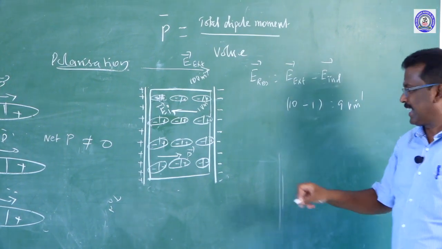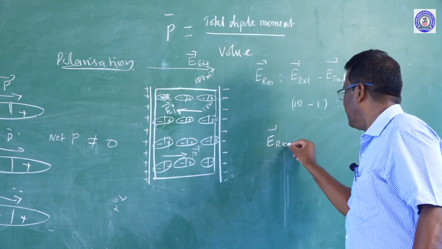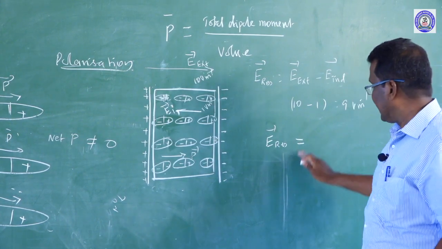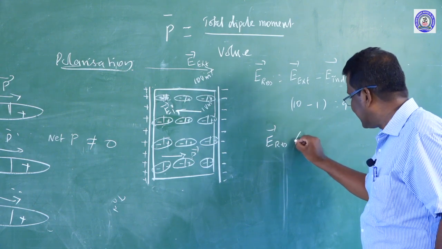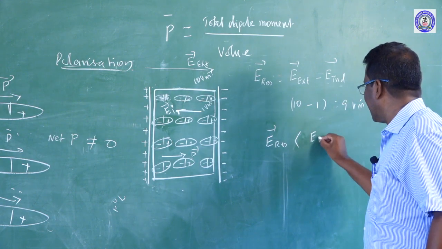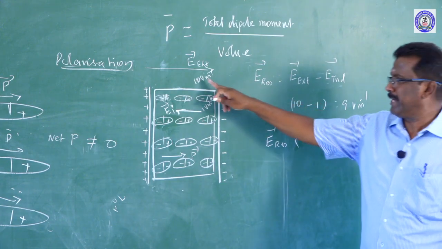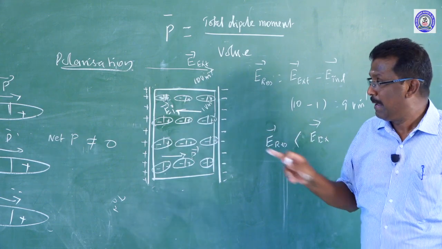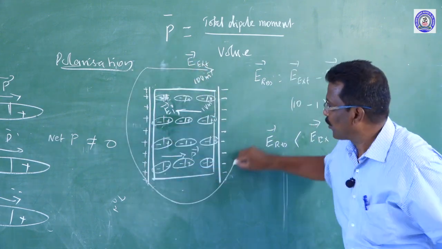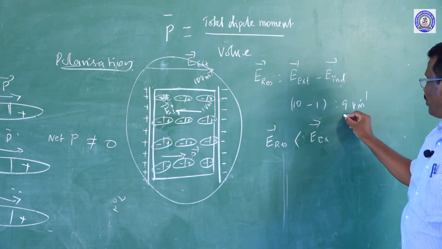So the resultant electric field is always lesser than E_external. Resultant electric field in the presence of the external field is 9 volt per meter.